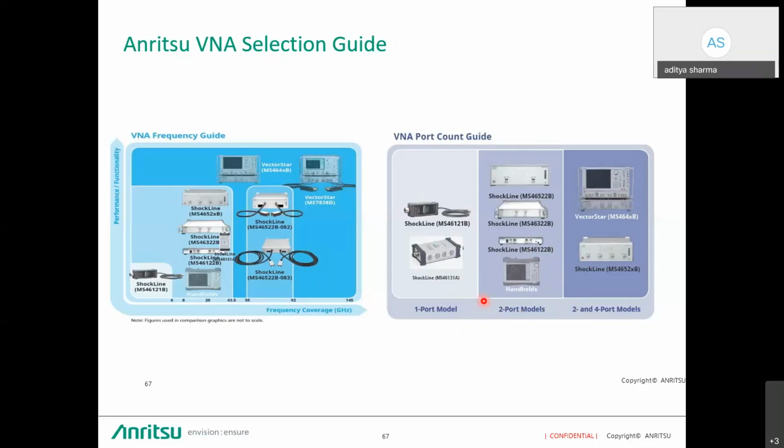Then ShockLine is there, which is MS46122B, 46322B and MS46522B. If the customer requires 2-port to 4-port, then again go for ShockLine or VectorStar. So these are different models with different criteria where performance is required, and according to that, the customer can adopt them.